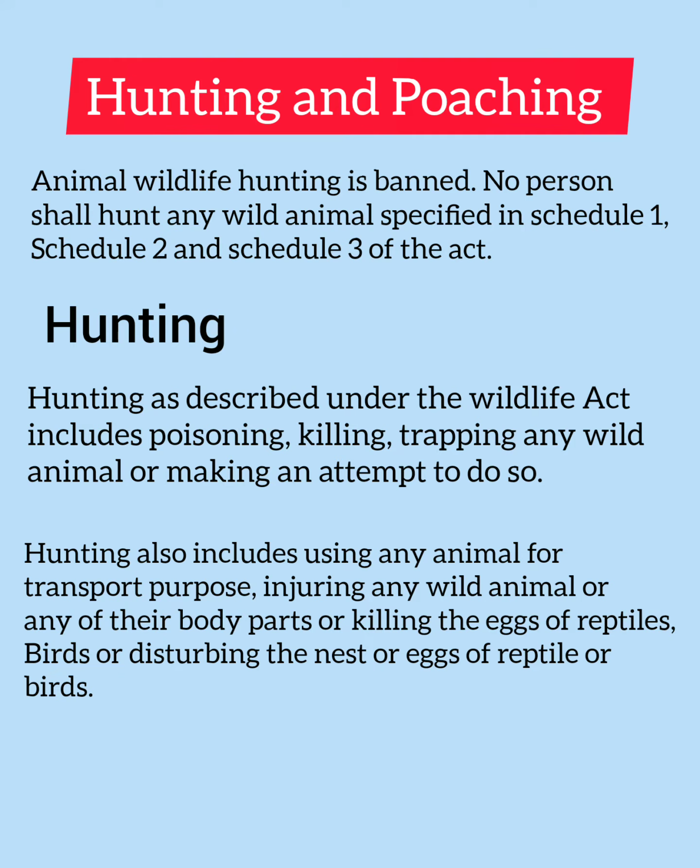So if you try to kill the animal, or poison the animal, or trap the animal to kill it, then it amounts to hunting under this act. It also includes using any animal for transport purposes, injuring any wild animal or any part of its body, killing the eggs of reptiles or birds, or disturbing the nest or eggs of the reptile or the bird.